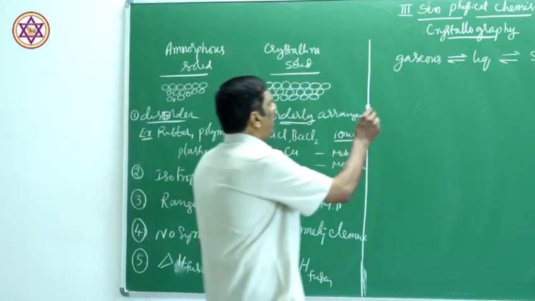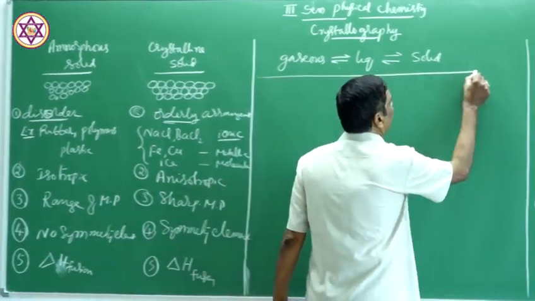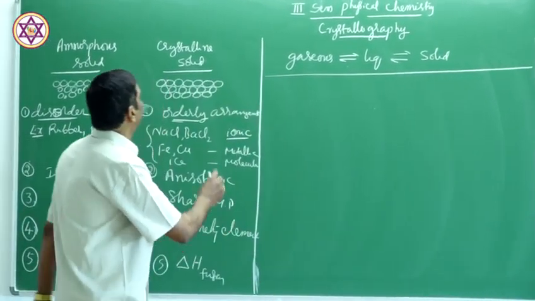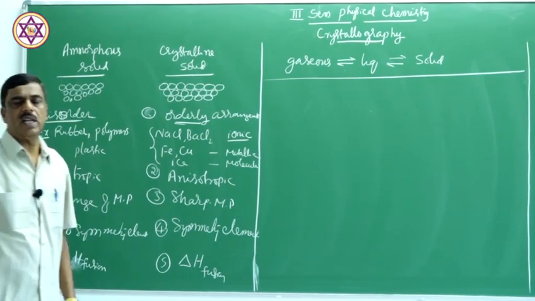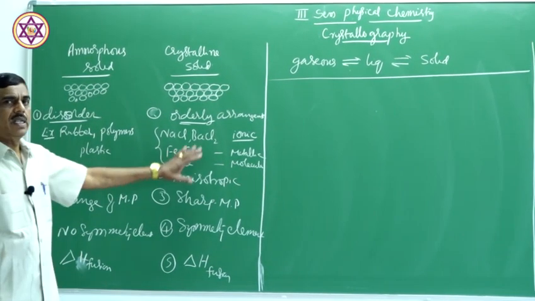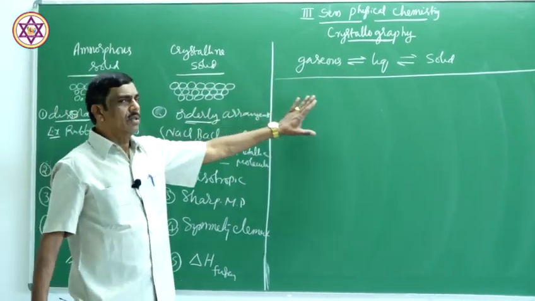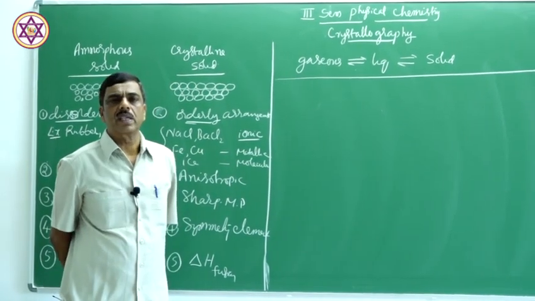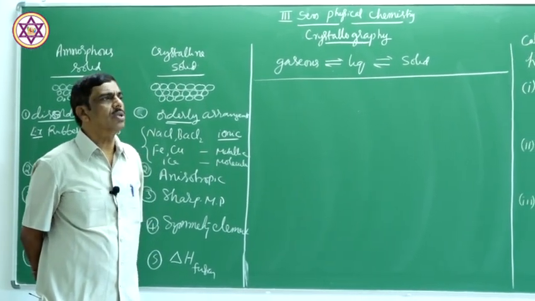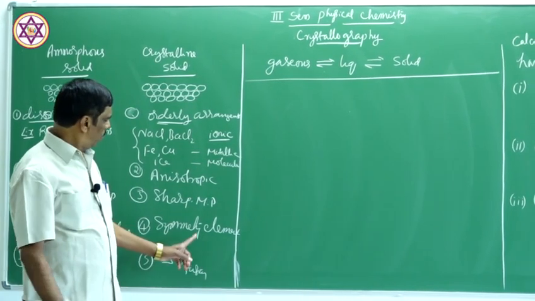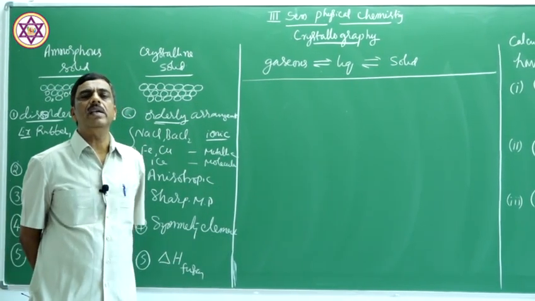Now, let us explain the elements of symmetry in a crystalline solid. In a crystalline solid, systematic arrangement of atoms and molecules is there, and as I told you, there are symmetry elements in a crystalline solid.